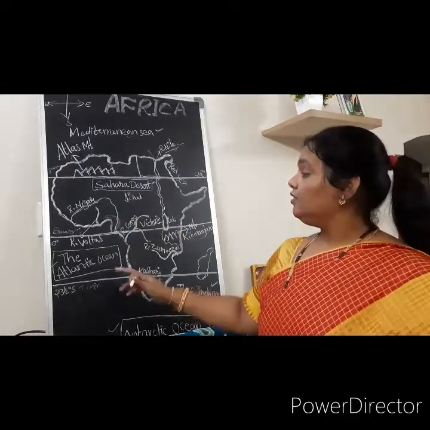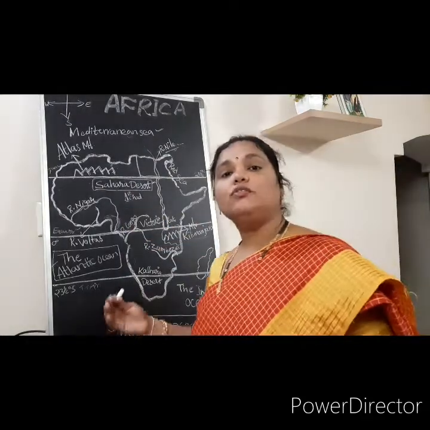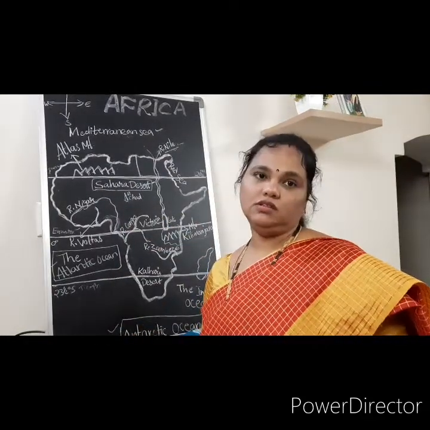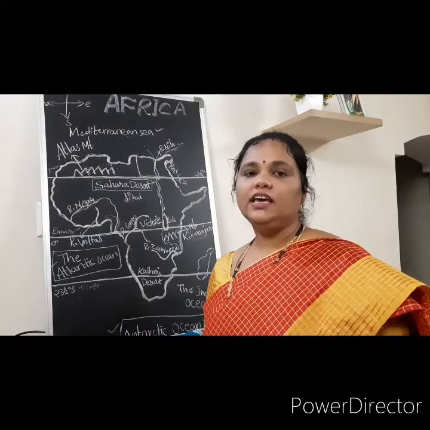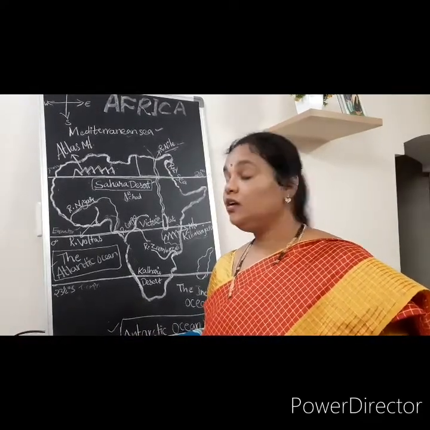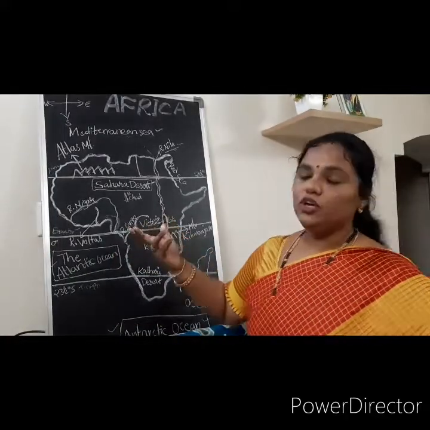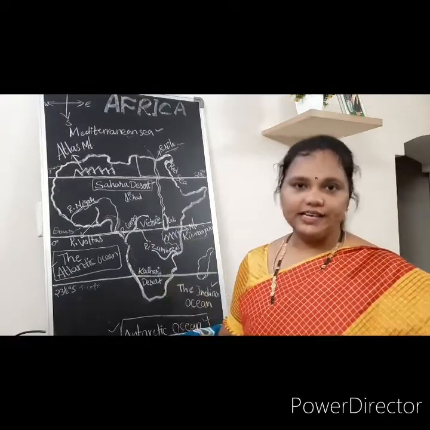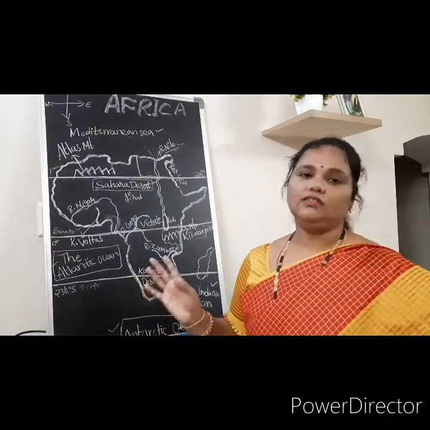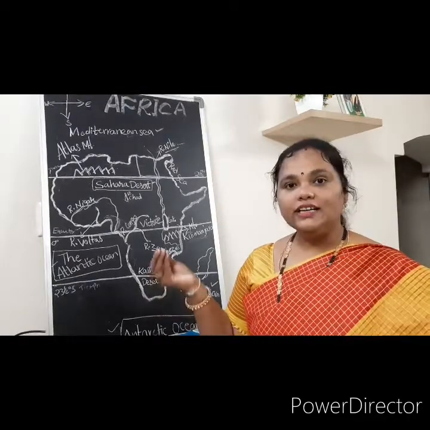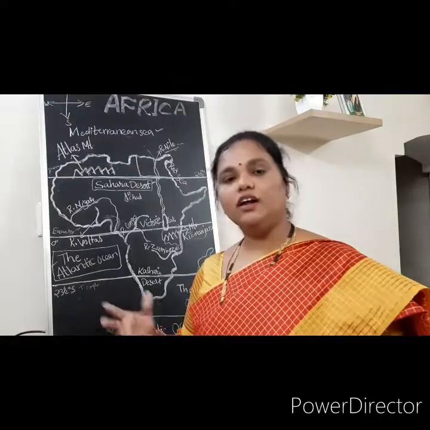And here the 3 latitudes provide different types of climatic conditions and temperatures. How can we say that? As usual, on either side of the equator we know there is hot temperature 365 days and huge rainfall. We can see equatorial forest or dense forest.